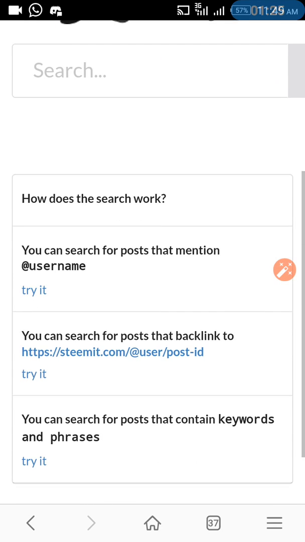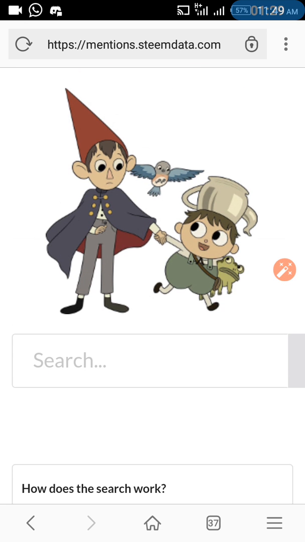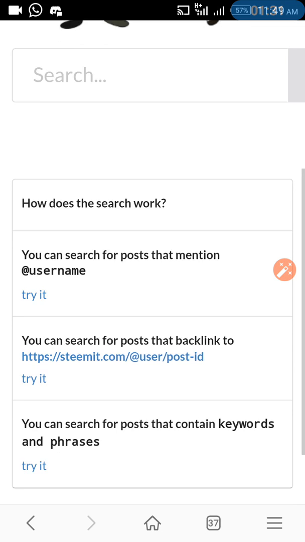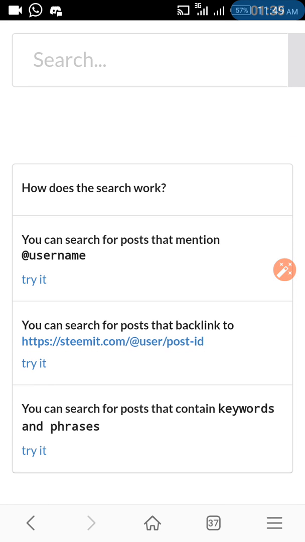So what can we use Mentions SteemData to do? We can use it to see the people that mention us in one or two posts. We can also use it to see those that use one or two of our posts as a backlink.